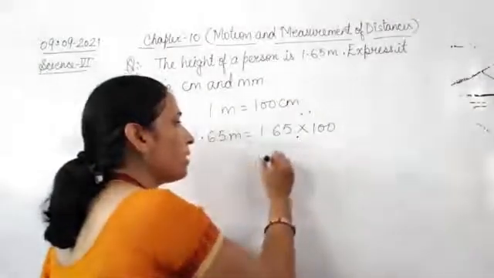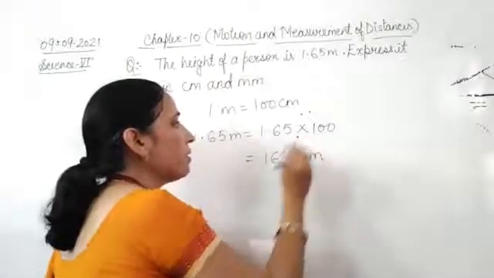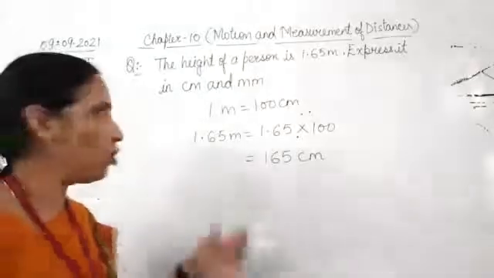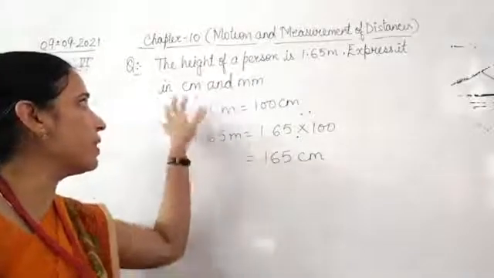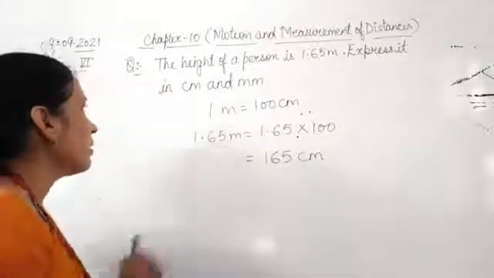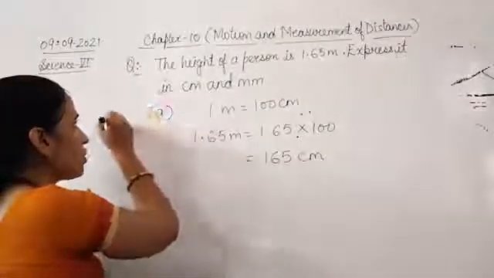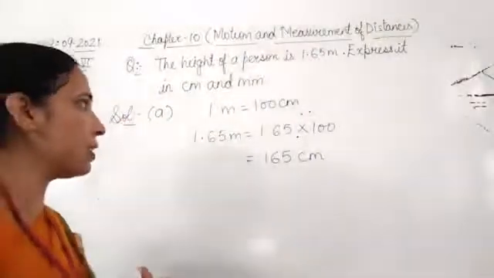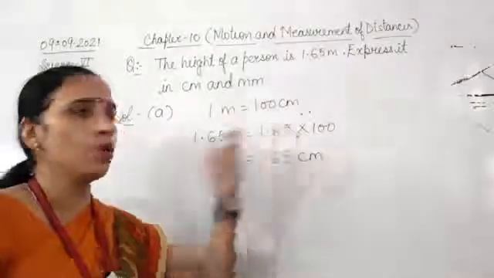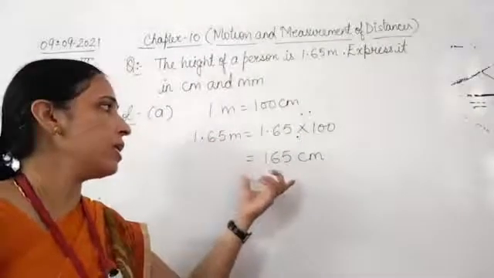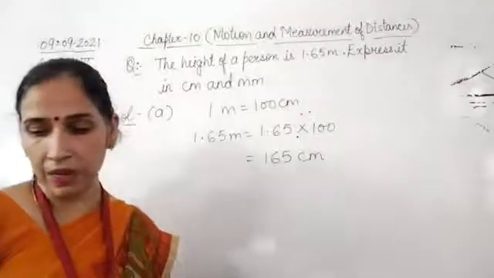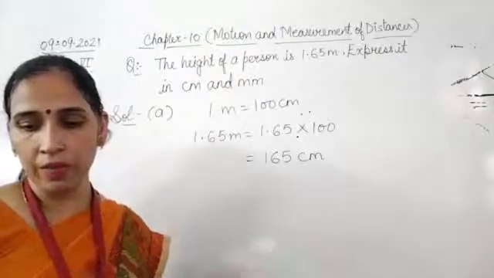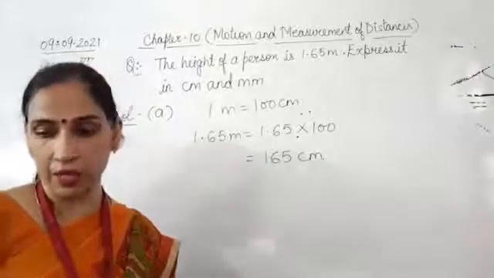That will become 165 centimeters. So we have two parts of this question. A part: 1 meter is equal to 100 centimeters, 1.65 meter is equal to 1.65 into 100, that will be 165 centimeters. Thus a height of 1.65 meter is equal to 165 centimeters.